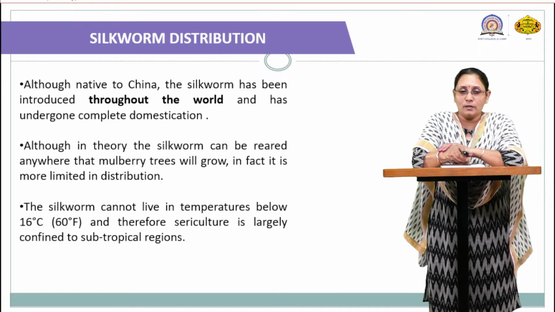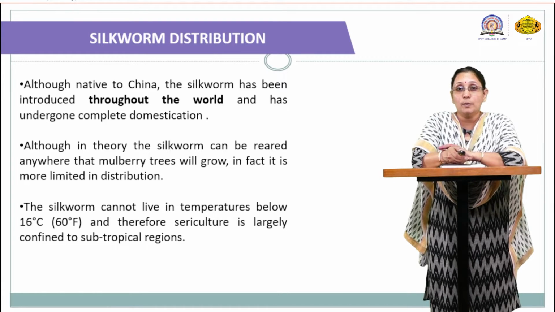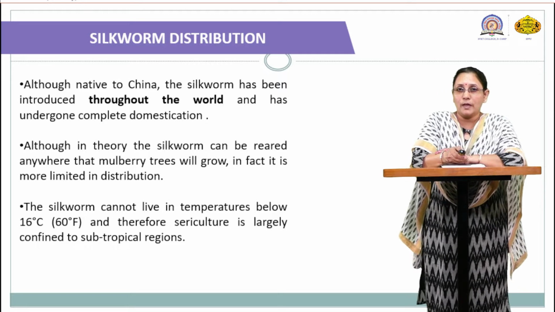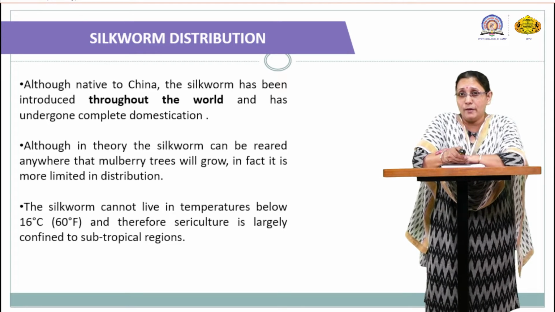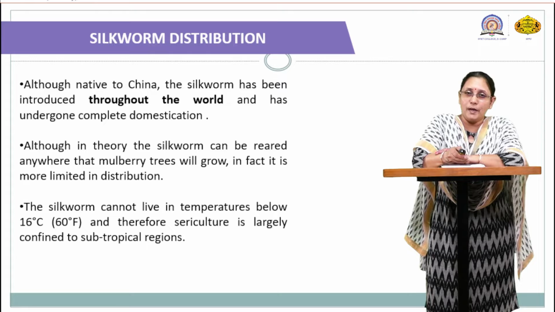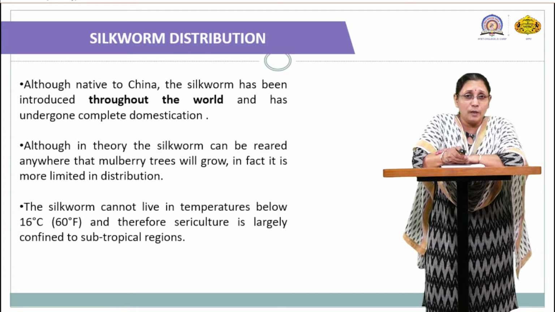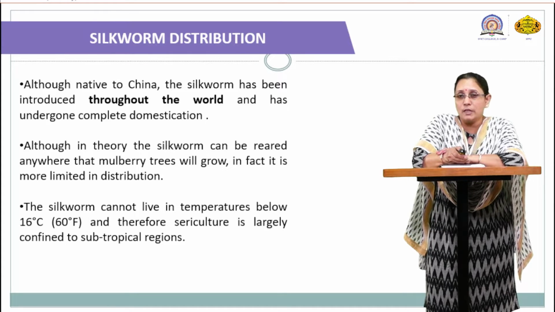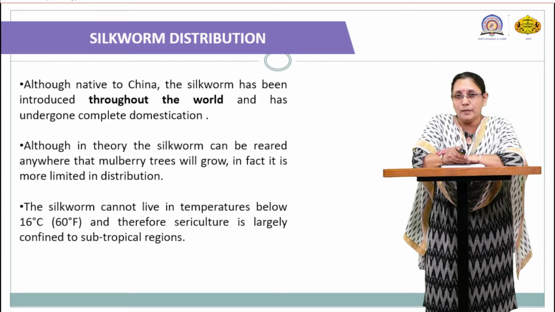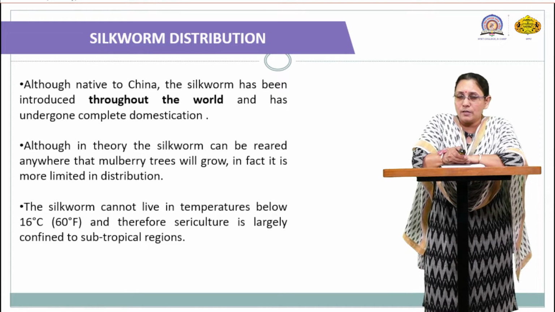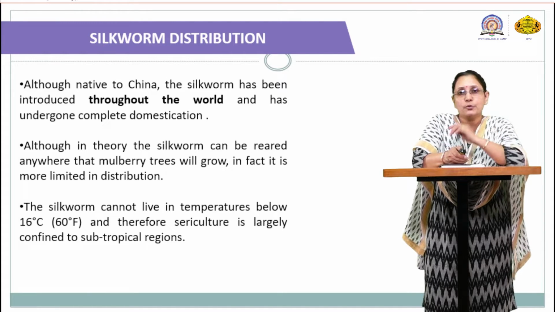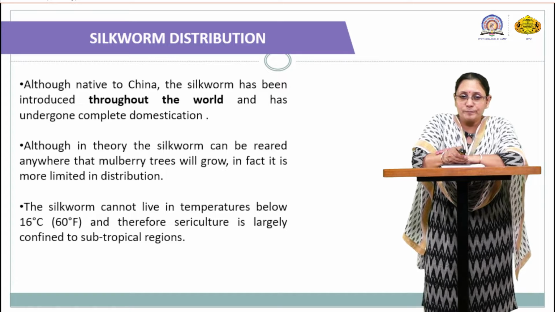Wherever we can cultivate mulberry trees, which are an essential food material for the silkworm, especially Bombyx mori and a few other silkworms, in that area we are able to rear these silk insects.